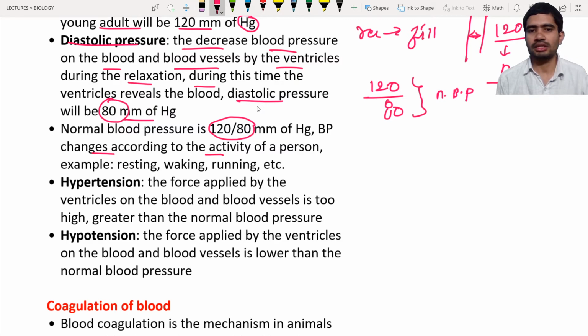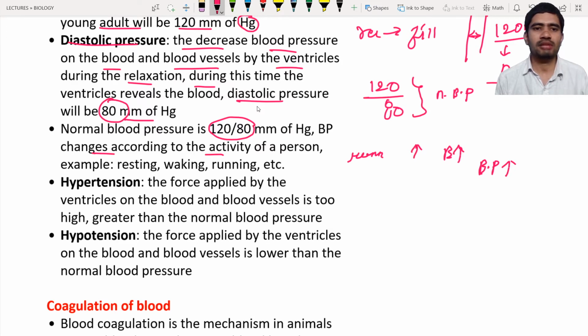The BP changes according to the activity. What is meant by activity? For example, if you are running, the blood pressure may increase. Why? Because the metabolic rate is higher. If the metabolic rate of the body is higher, more blood is required, so the heart has to pump more blood. As a result, it increases the BP while you are running.